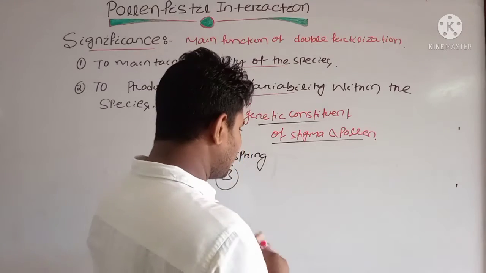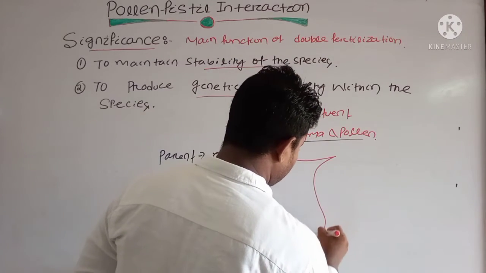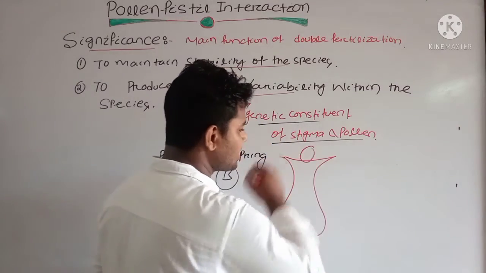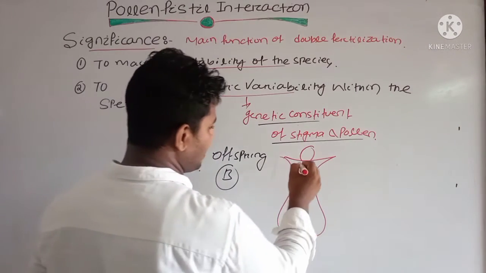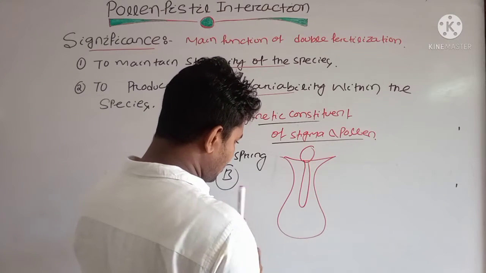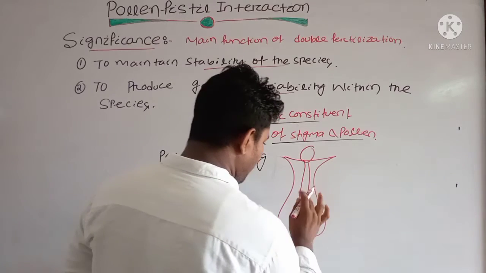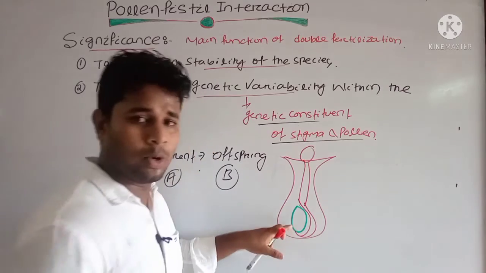If you draw the stigma structure, and the pollen falls on the surface, a pollen tube is formed. Suppose the embryo sac is present here. The pollen tube will enter deeply into the ovule.